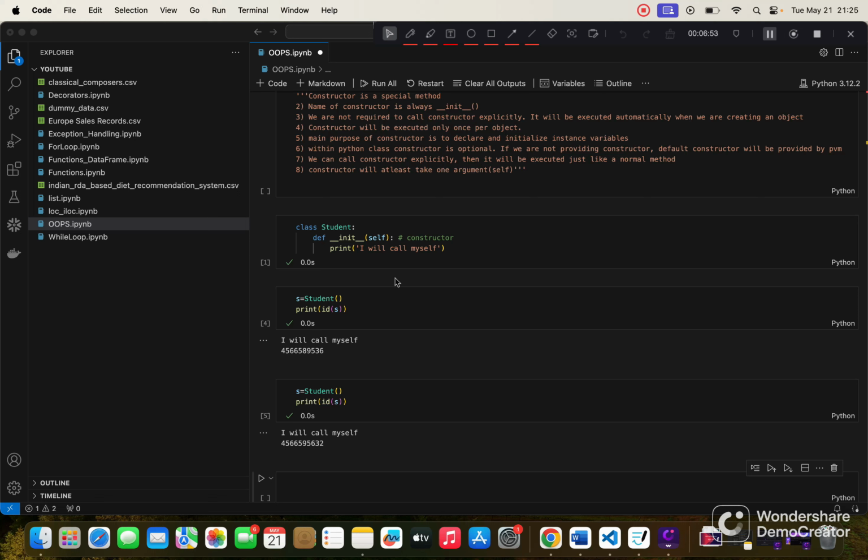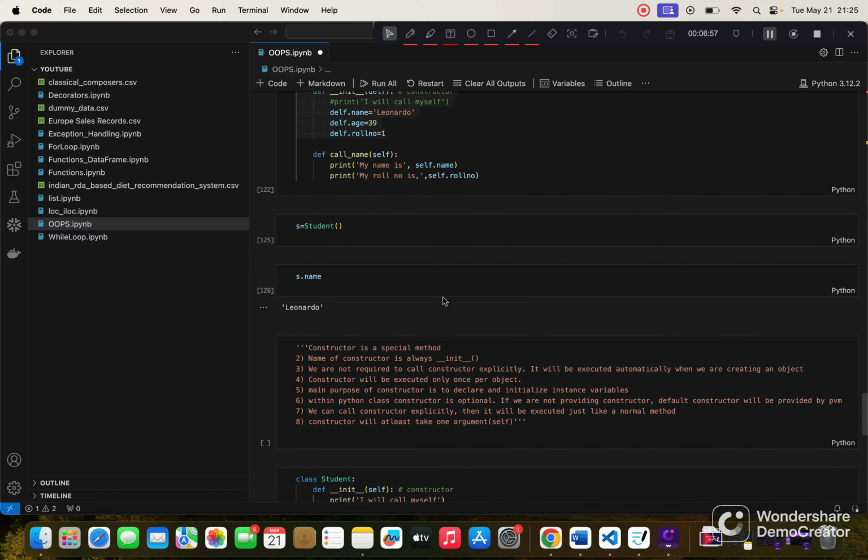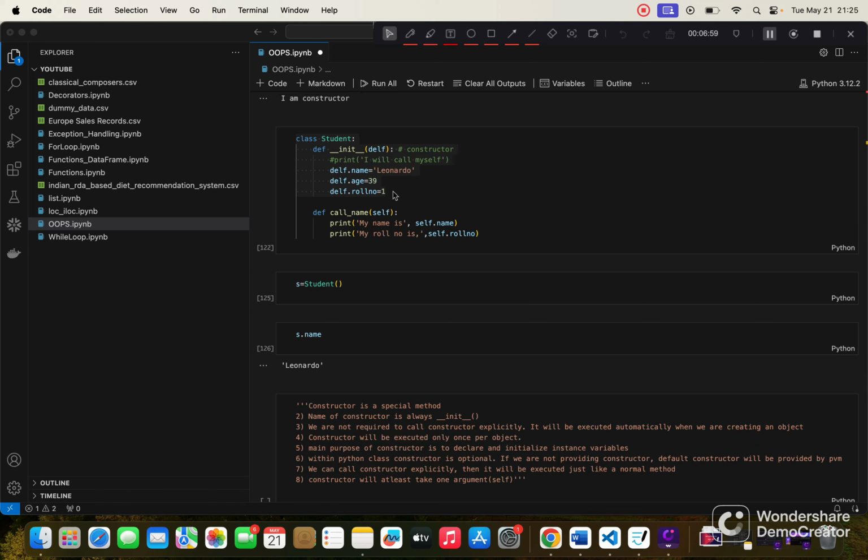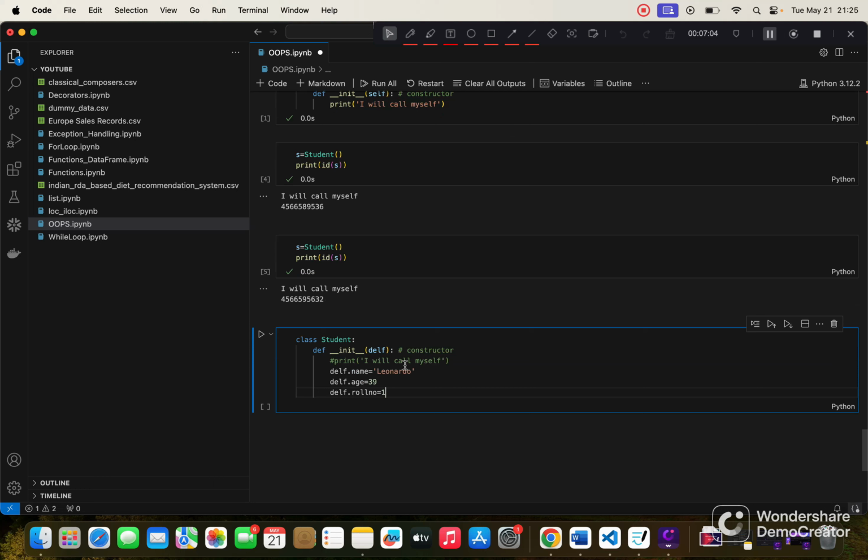And the fifth point is the constructor is used to declare and initialize instance variables. What I mean by this is, let me copy this here and here.